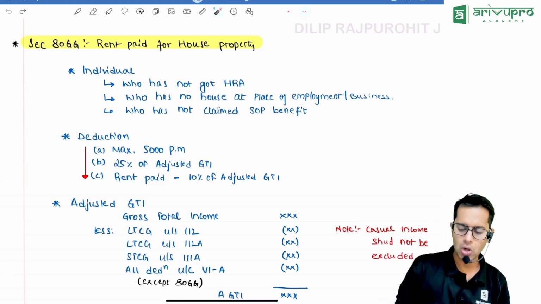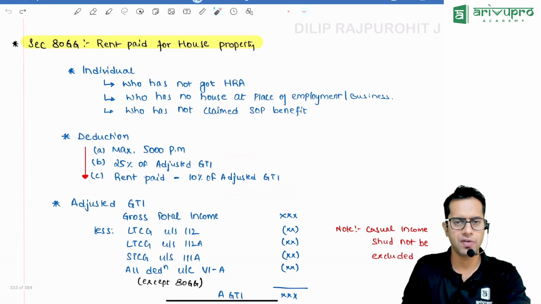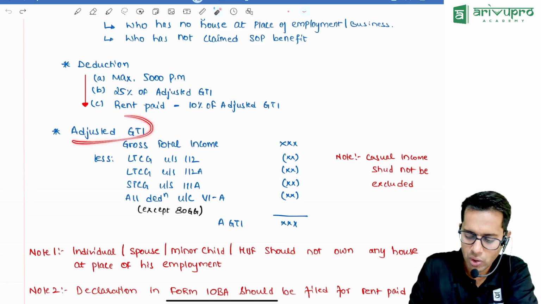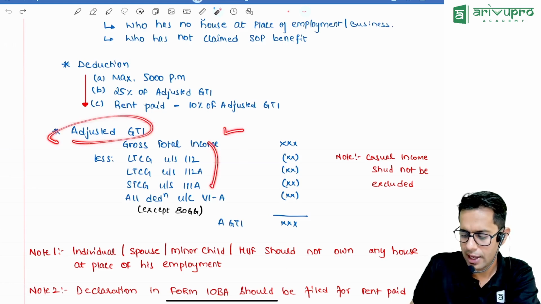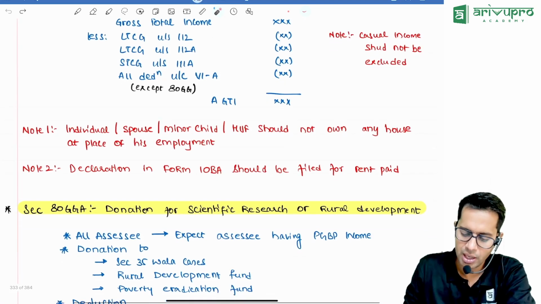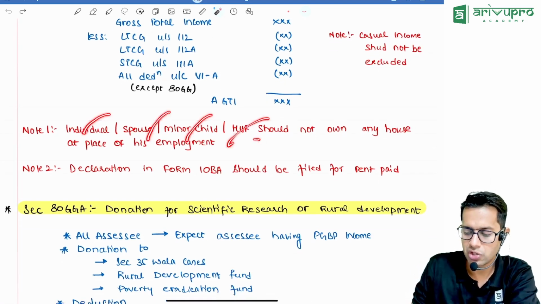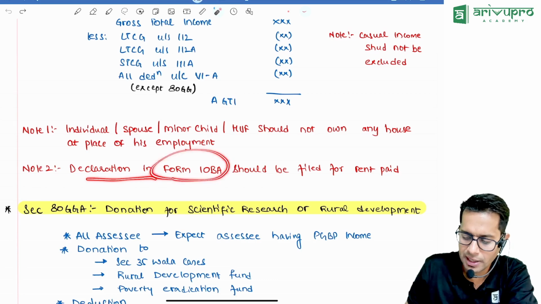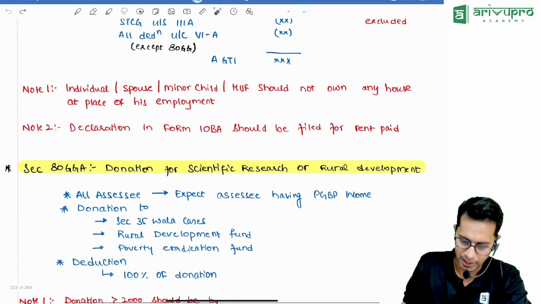5,000 rupees per month, or 25% of adjusted total income, or rent paid minus 10% of adjusted total income, whichever is lower. What is adjusted total income? Your gross total income minus all the special rate income and all the deductions except the 80GG deduction. Please note, the individual himself, his spouse, minor child, and HUF should not have a house at the place where he is working, and he should submit a declaration in Form 10BA about whatever rent he has paid.